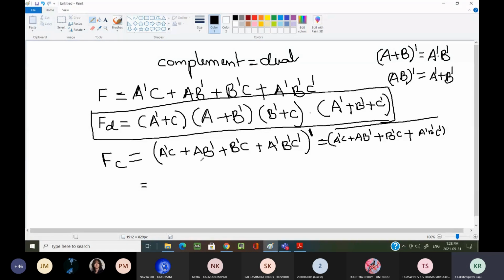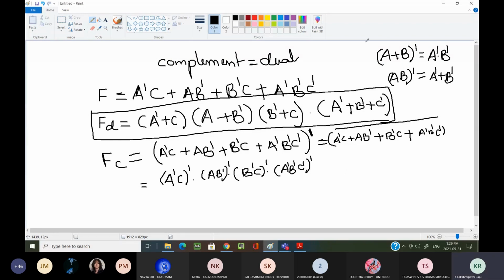Now how I can expand this complement? I can write it as a complement c whole complement into ab whole complement into b dash c whole complement into a complement b complement c complement whole complement.